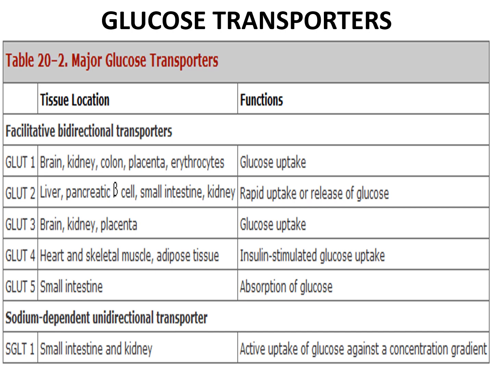SGLTs use the electrochemical sodium gradient to transport glucose against its concentration gradient.